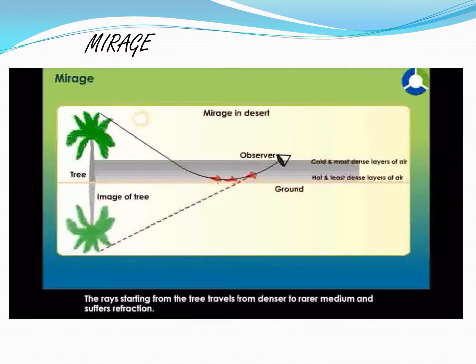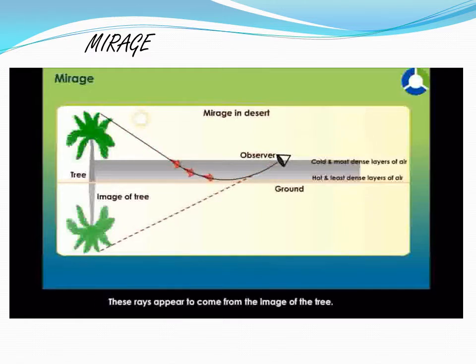The ray starting from the tree travels from denser to rarer medium and suffers refraction. When the angle of incidence exceeds critical angle, total internal reflection takes place. These rays appear to come from the image of the tree.